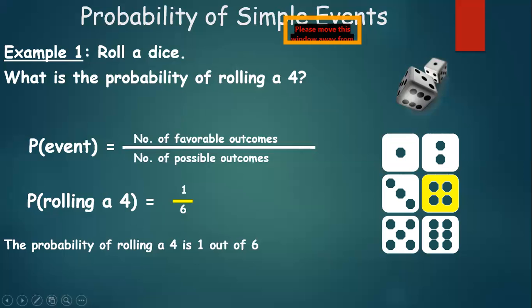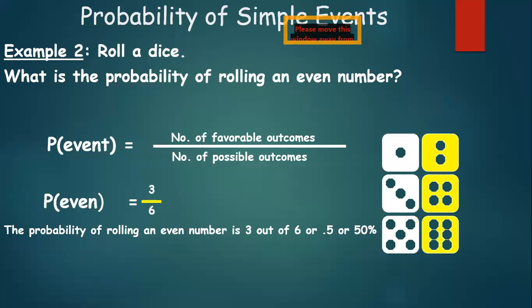Let us take the next example. How about rolling a dice? And the question is, what is the probability of rolling an even number? The dice remains the same, and we know that there are 6 possible outcomes: 1, 2, 3, 4, 5, or 6.